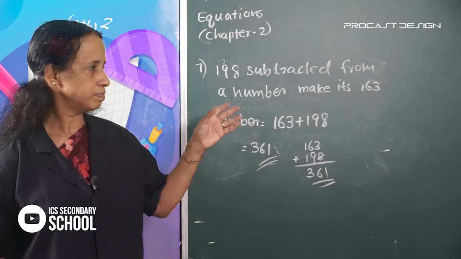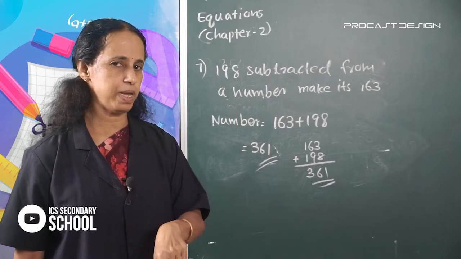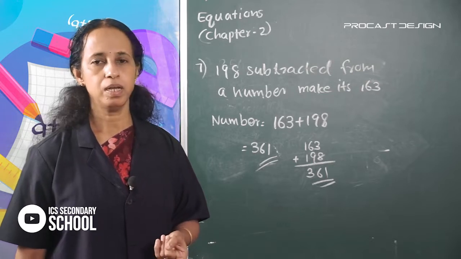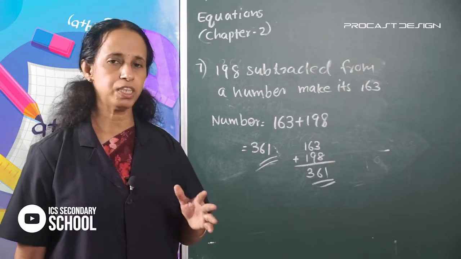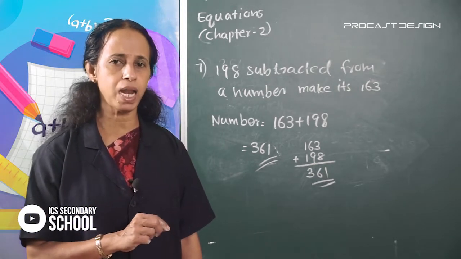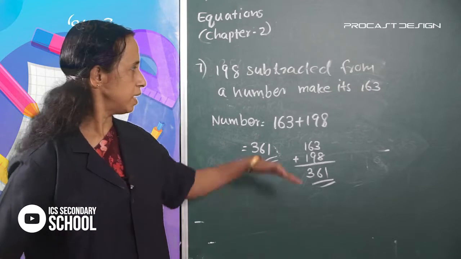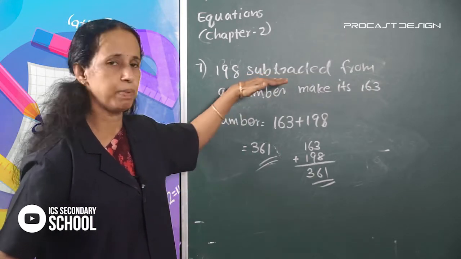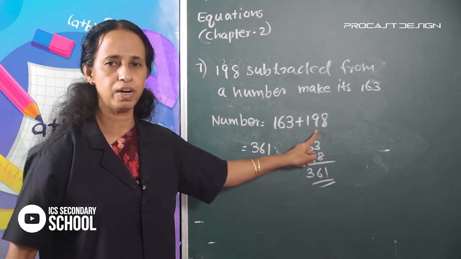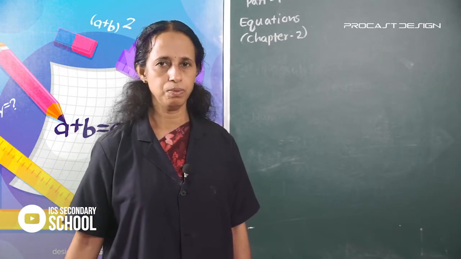In this question, the 7th question, 198 subtracted from a number makes it 163. Find the number. Apply the method of inversion. The method of inversion says, if the result is known, to find the number, change addition to subtraction and subtraction to addition. Here, 198 subtracted from a number, it is subtraction, so change this into add. 163 plus 198. Okay.